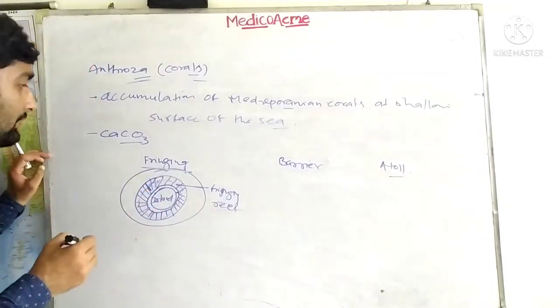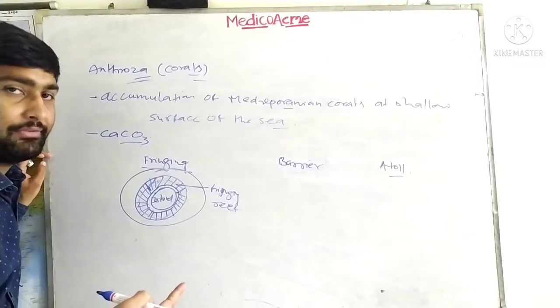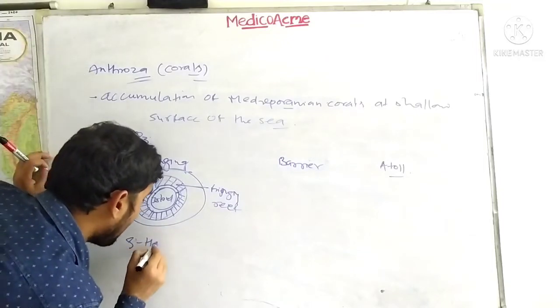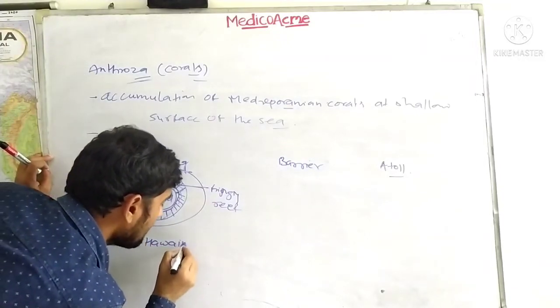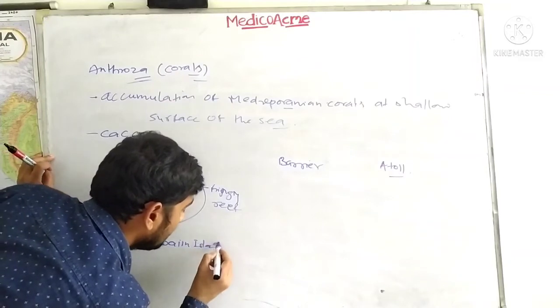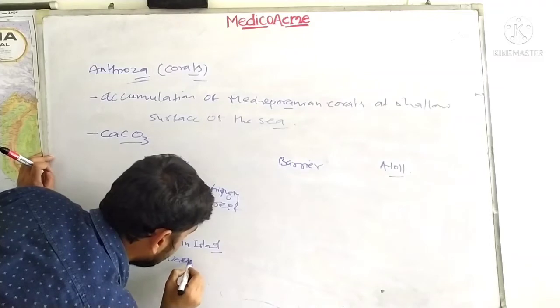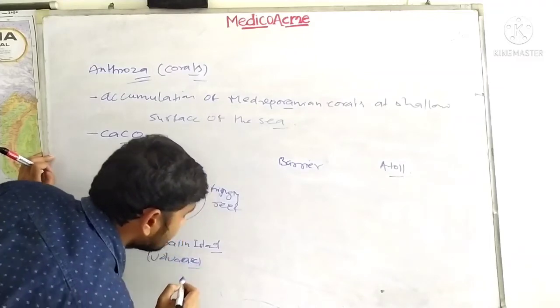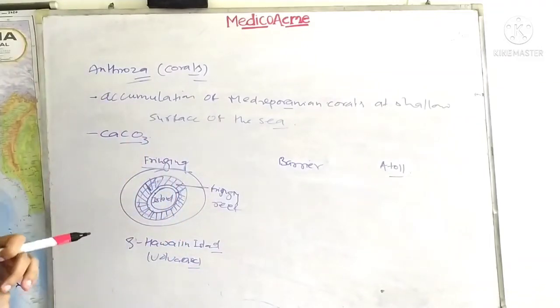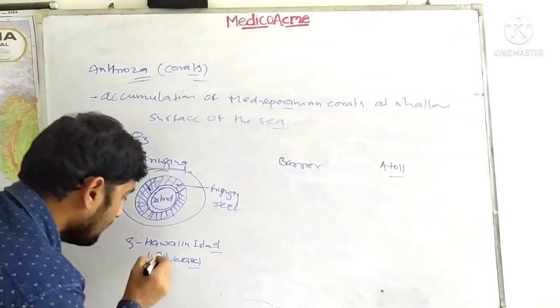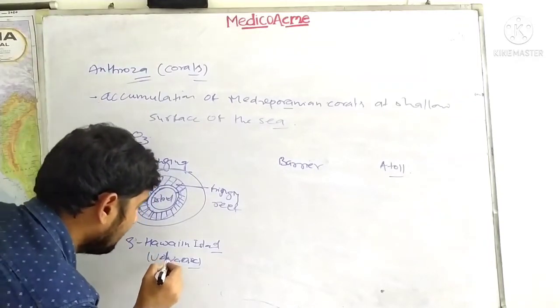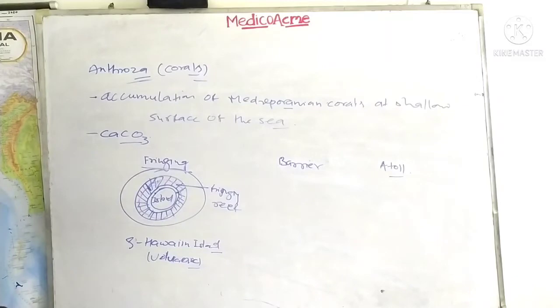This is the case near volcanic islands like the Hawaiian Islands. The Hawaiian Island is very important, which is a volcanic island. So it can be seen near the volcanic island because of the abundant parameters which favor the growth of coral reefs.